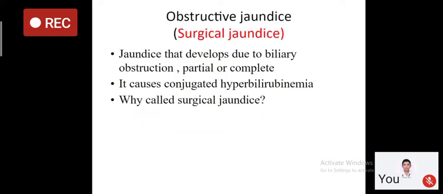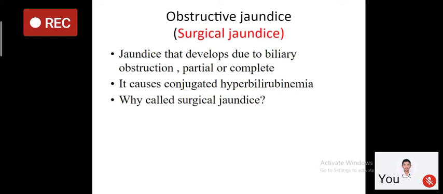So first we will take obstructive jaundice. Obstructive jaundice, as the name suggests, is jaundice because of obstruction in the biliary tract. So it is jaundice that develops due to biliary obstruction, and this obstruction can be partial or complete. And in this jaundice, there is conjugated hyperbilirubinemia.